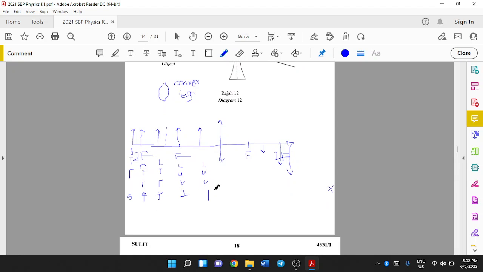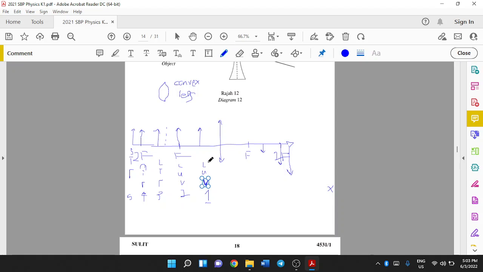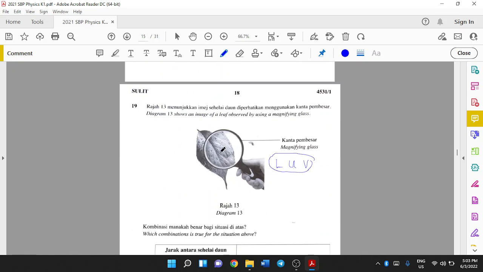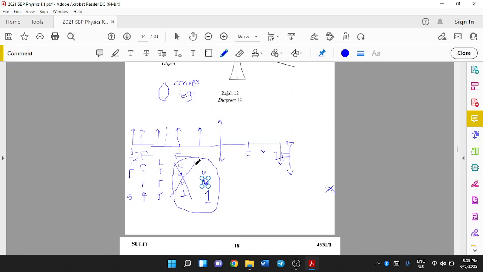So we look up here, LUV. In order to get LUV, we will choose case 2 or case 1. But we will not choose case 2 because, remember, our image will form at infinity. If the image is formed at infinity, you cannot see it. Usually an image formed at infinity is applied on a telescope. So here, we will choose case 1.